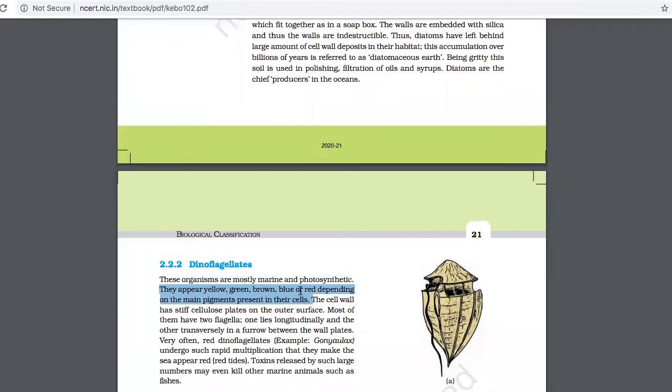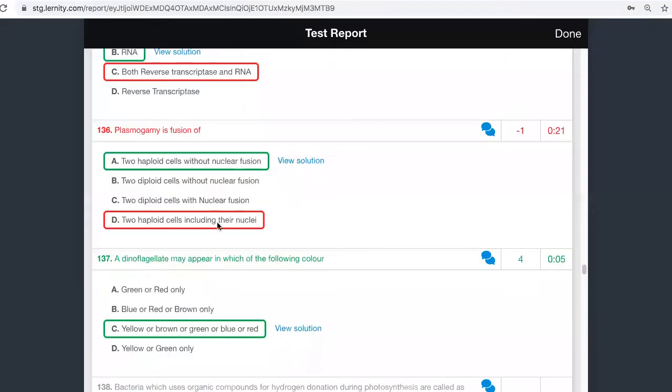So this is also a direct textbook question. You are able to see the reference of it in the book here. So it can appear in any of these colors depending on the main pigments present. Gonyaulax is always red in color, but here the question is not about Gonyaulax, it is about a dinoflagellate. A dinoflagellate can be any of these colors.